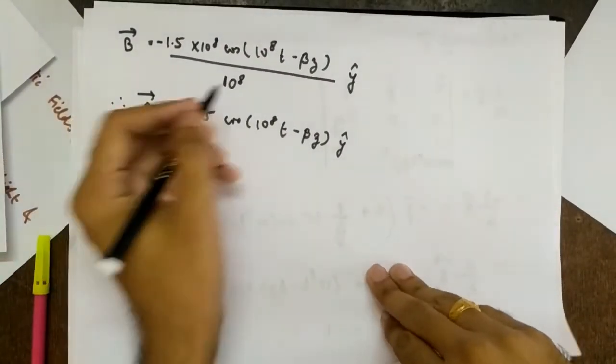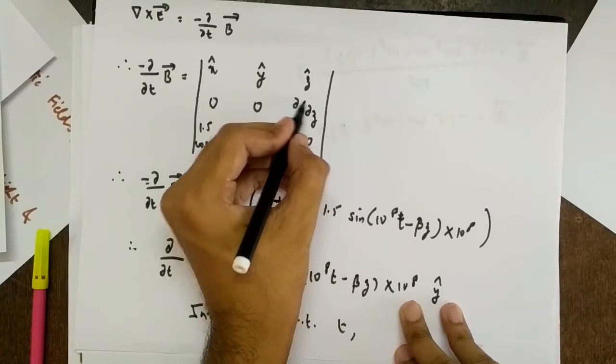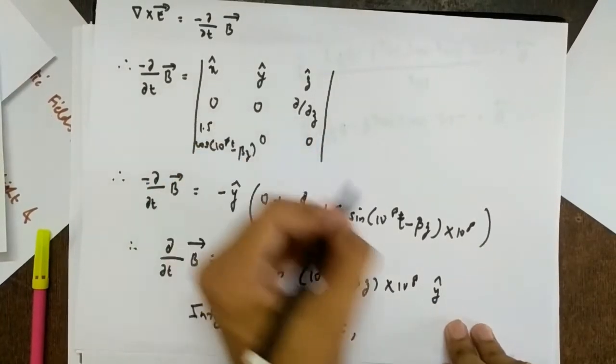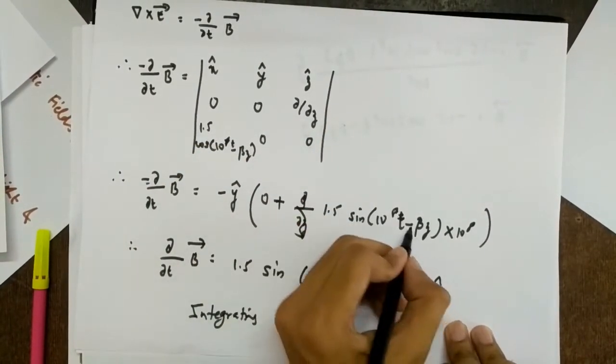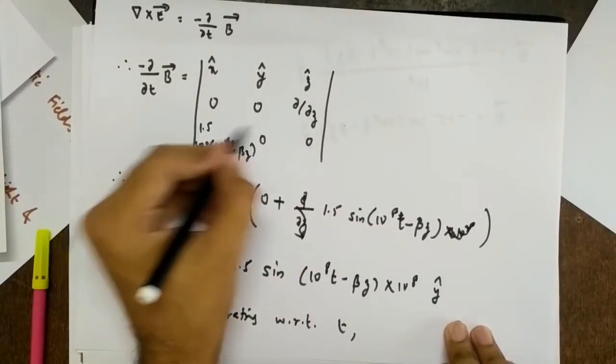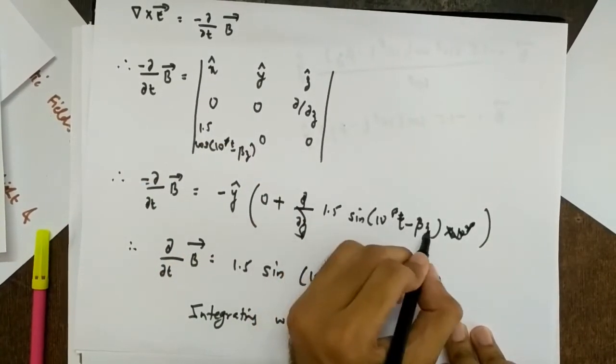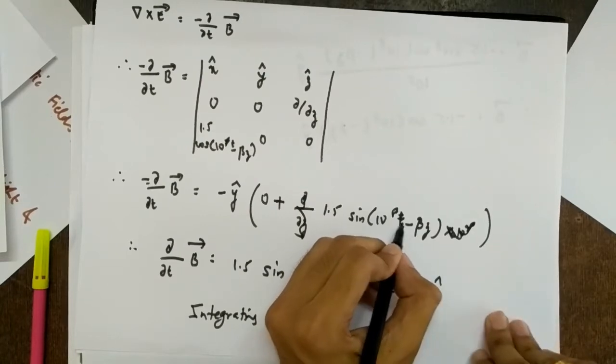Fine. So this is b vector, right? I think I made a mistake here. Yeah, this is the derivative with respect to z. I think I took it with respect to t. So this will not come here. So sine of this, yeah. So derivative of cos is minus sine. So this is correct. So with respect to z, this is constant. So this will be 0.